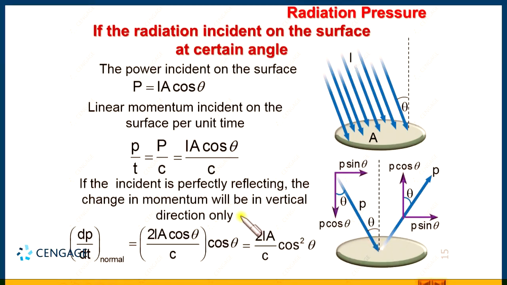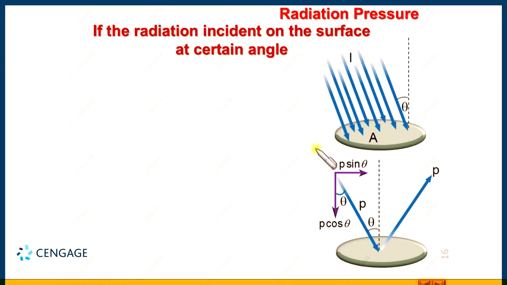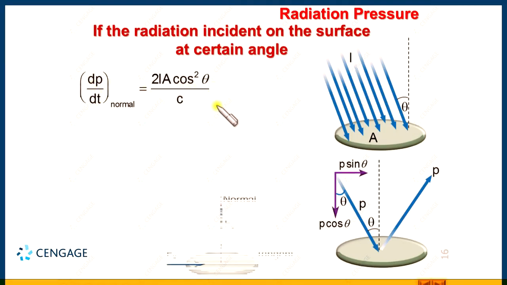Okay. Now, let us calculate the pressure. We can make the force components separately. So, this is the force applied by radiation in the normal direction, right, and these are the components of the force. This is normal to the surface and this is parallel to the surface. Okay.